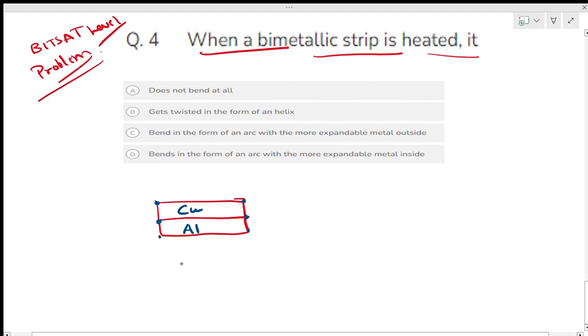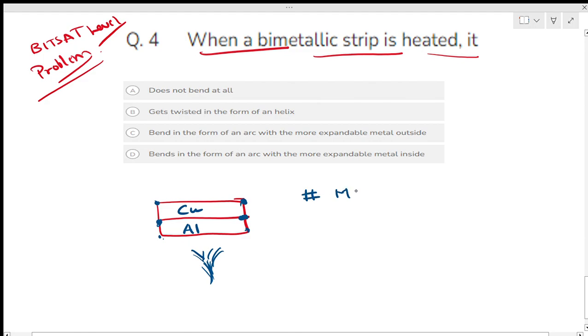If I heat this strip, it will bend. It will not separate, it is joined from here. Correct? So it will bend. See, there is a key concept.